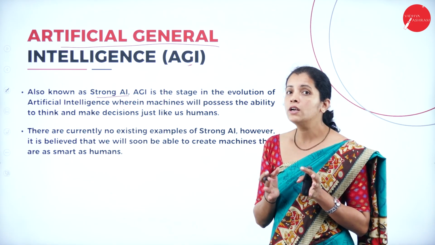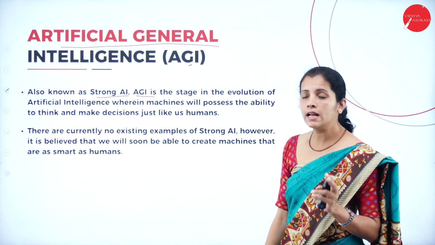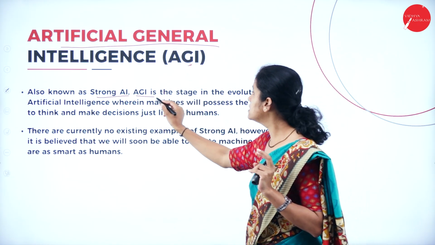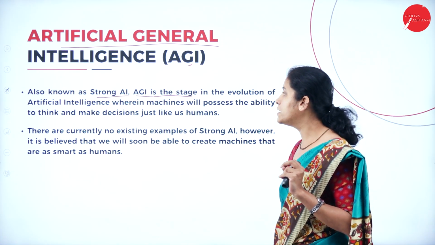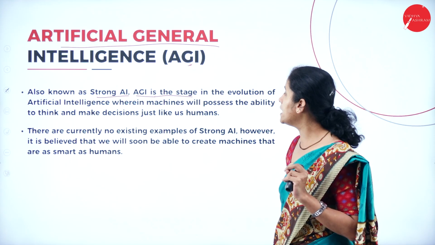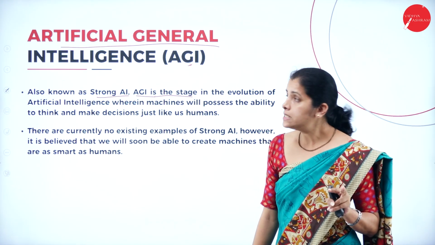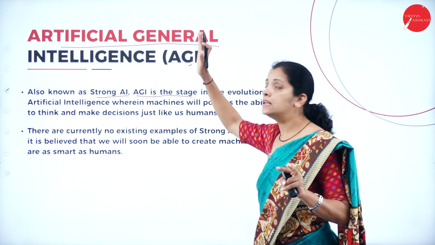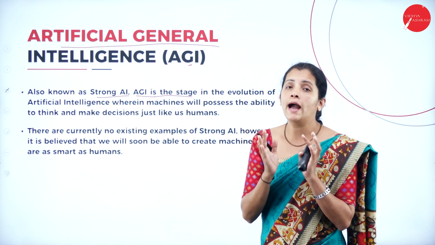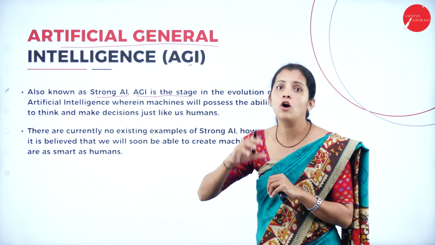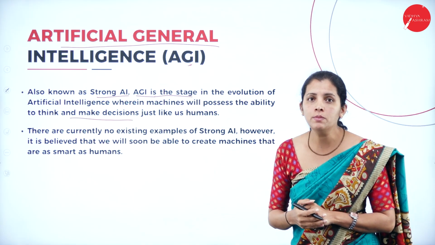Artificial general intelligence is the stage in the evolution of artificial intelligence wherein machines will possess the ability to think. If I consider artificial general intelligence, here machines are going to have the thinking capacity or thinking power and make decisions just like a human being.